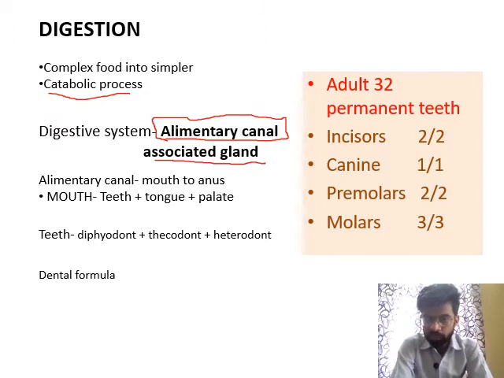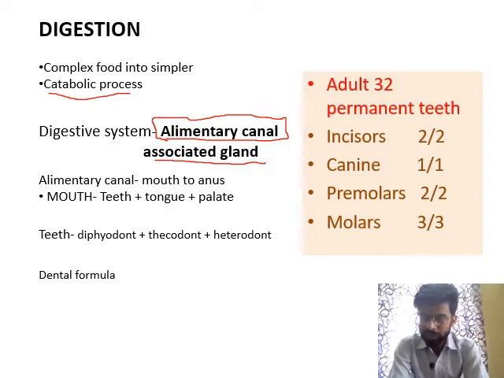So we read this topic in a sequence. First, start with the mouth. The mouth consists of teeth, tongue, and palate. In the teeth portion, there are three new terms used in Class 11. First is diphyodont, second is thecodont, and third is heterodont. Now, what is diphyodont, what is thecodont, and what is heterodont?